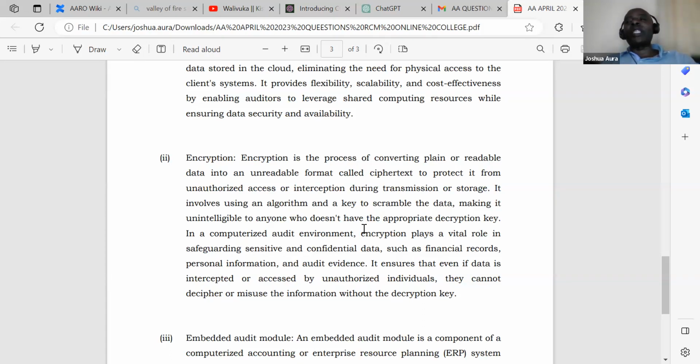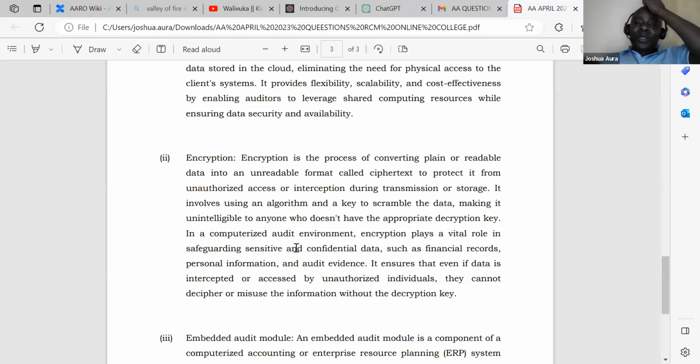The person that I want to send this information to is the one who will be able to get what we call the decryption key. Any other person does not have the decryption key. If they try to intercept my messages, they'll see blah, blah, blah, blah. They can't even understand. That blah, blah, blah is what we are calling encryption.